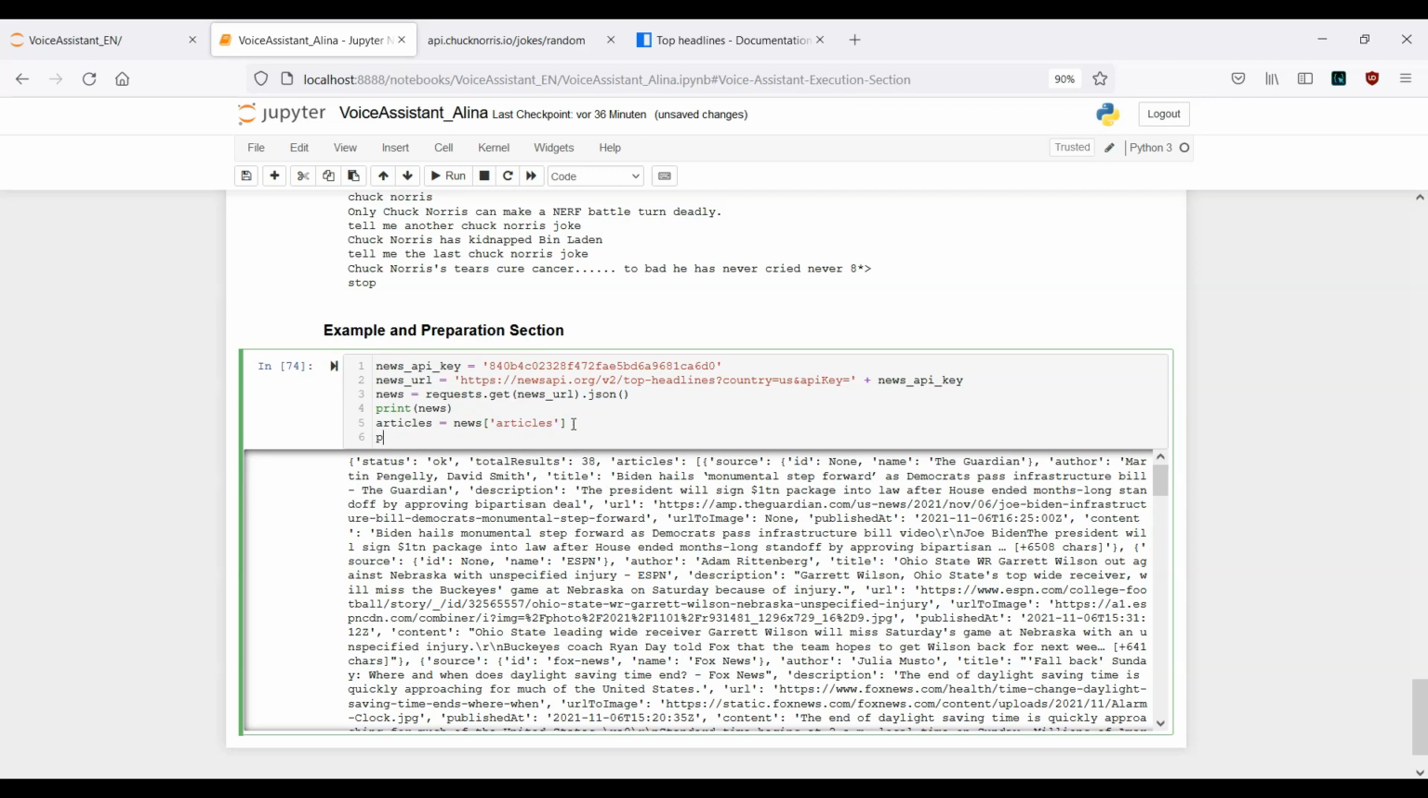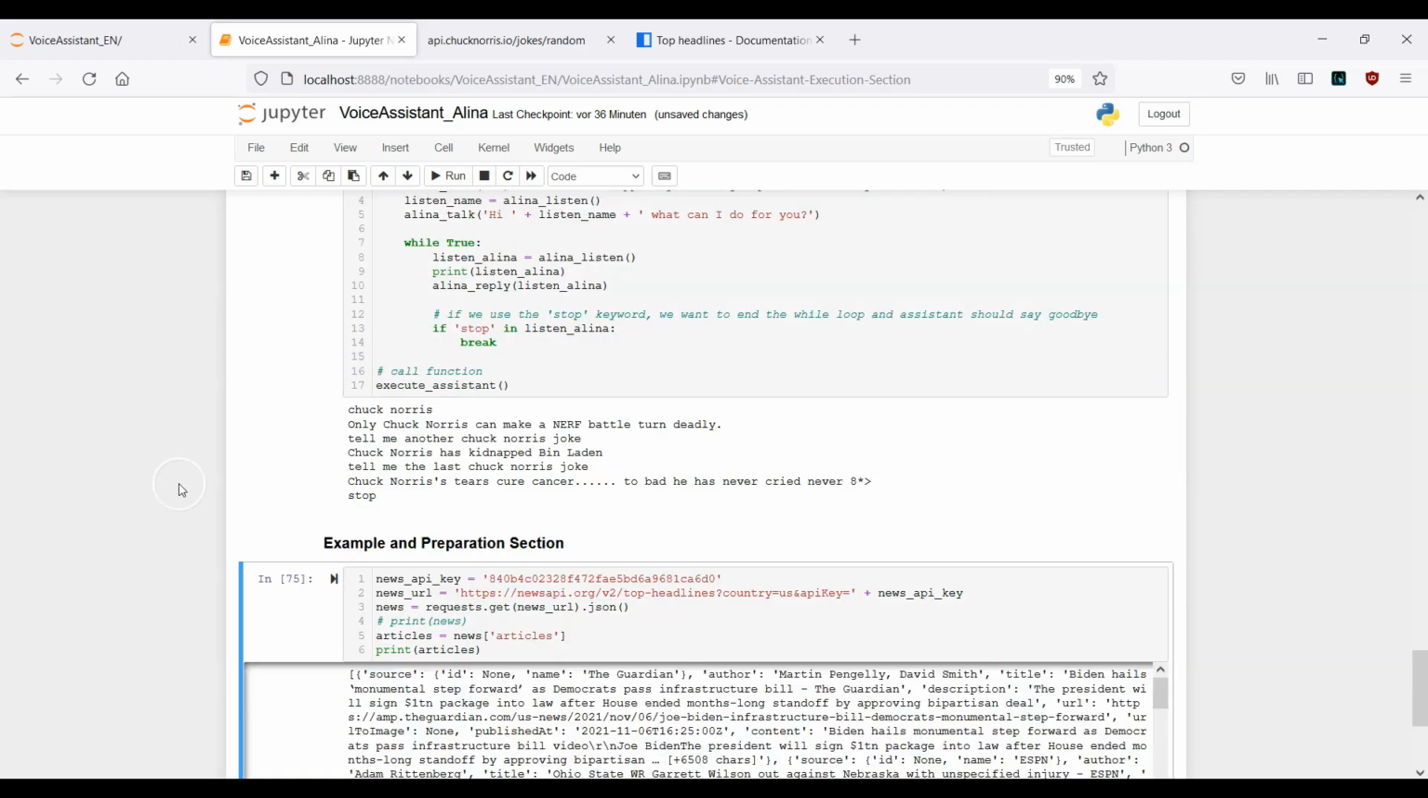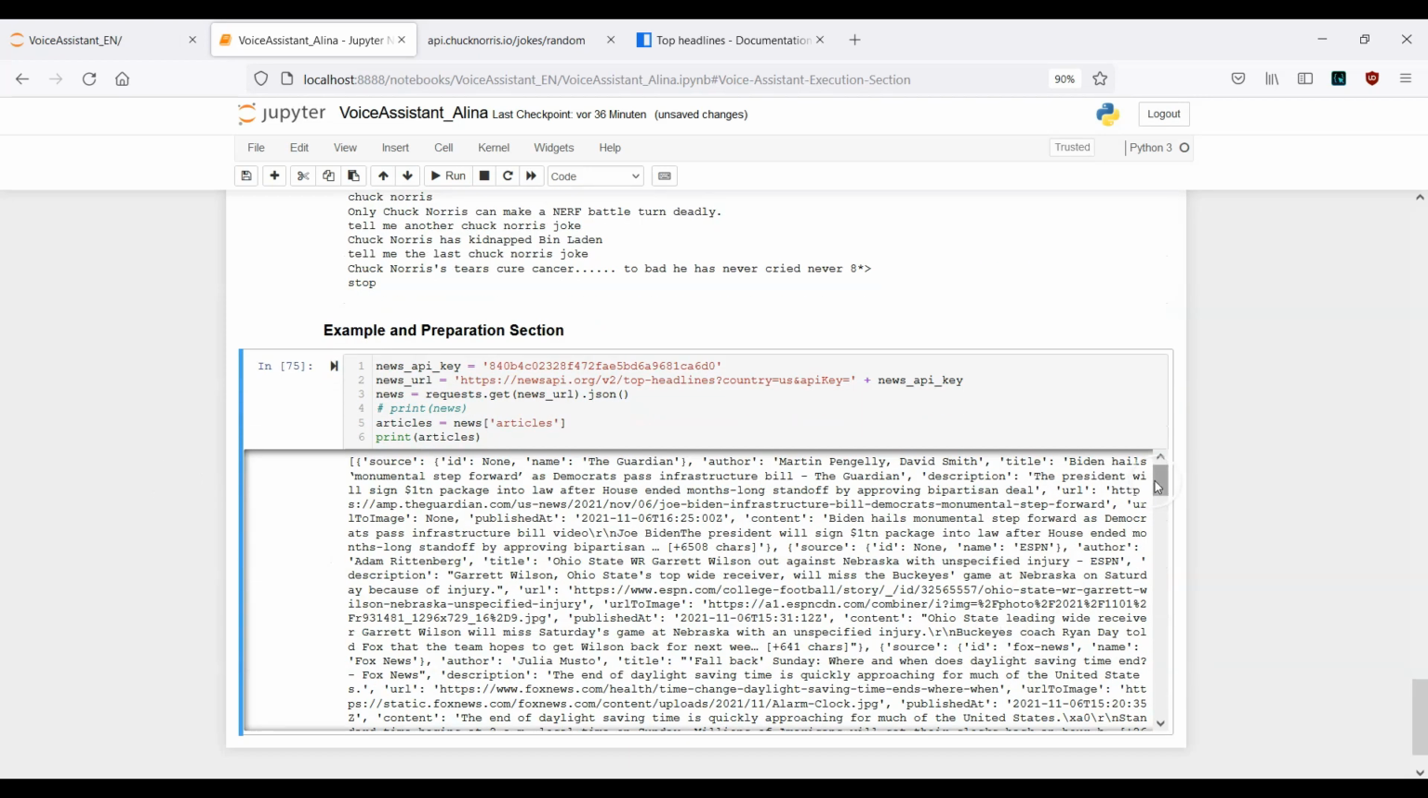Okay, and in the next step, let's print this out. So print articles, and this whole data we don't need to print out anymore. This is why I've commented it out here. Let me just run this cell. Okay, and this looks maybe a little bit more clean. At least you can see here right now who is the author of the first article, what is the title of the first article, and so on and so forth. So this is it.